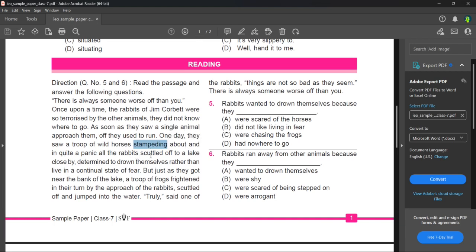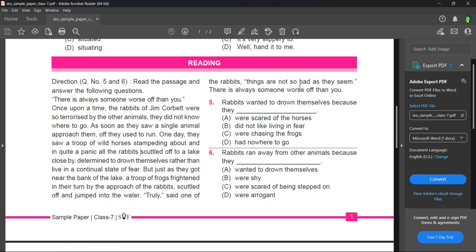All the rabbits scuttled. Here scuttled means running away, but in small steps. The rabbits are small animals, so they are running very fast in small steps off to a lake close by, determined to drown themselves rather than live in a continual state of fear. But just as they got near the bank of the lake, a troop of frogs, frightened in their turn by the approach of the rabbits, scuttled off and jumped into the water. Truly, said one of the rabbits, things are not so bad as they seem. There's always someone worse off than you.